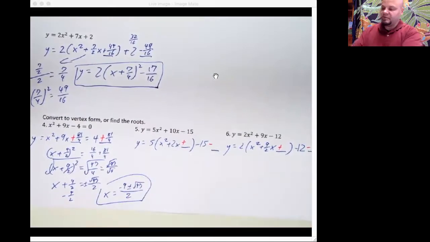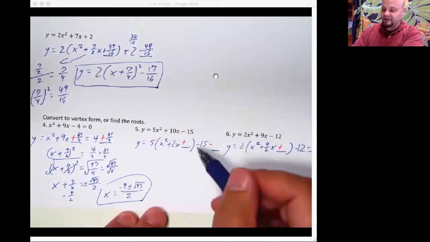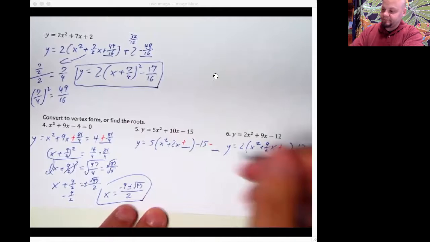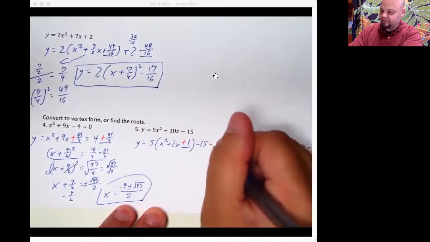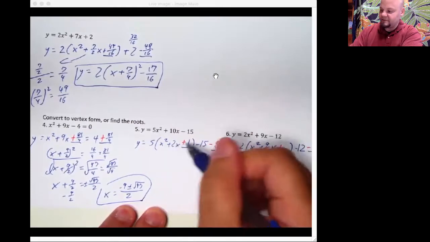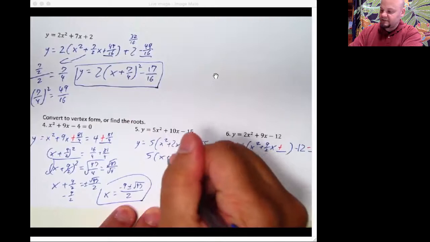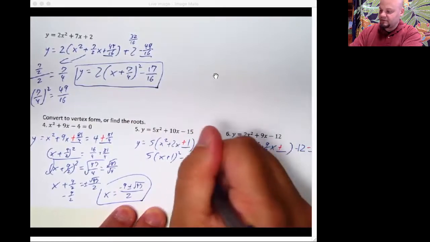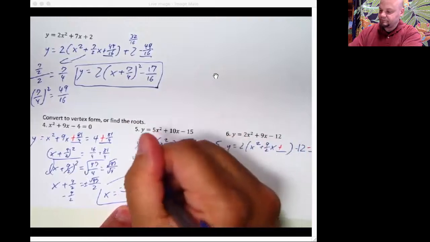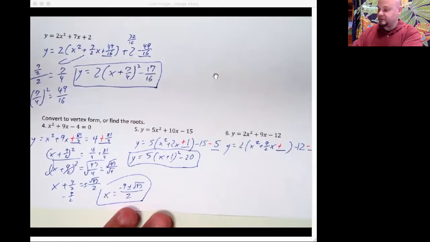Implosion. Over here, we're definitely looking for vertex form. We're not finding the roots because it didn't equal 0. This is going to end up being 1, which means this will end up being 5. 5 times 1 makes 5. You've got 5 times x plus 1 squared minus 20. Oh, yeah. That's good. I'm doing great today.